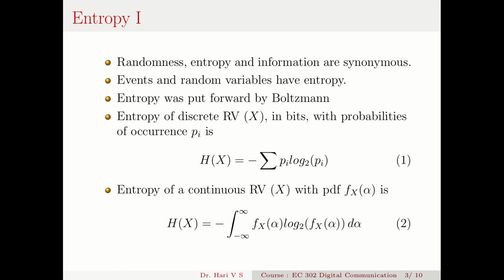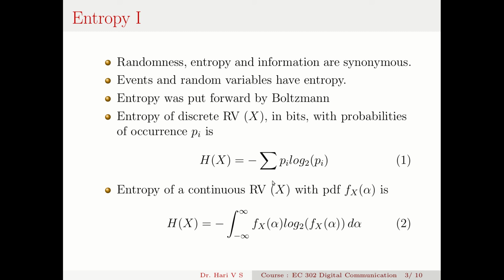So one switch has an information of 1 bit, and two switches have an information of 2 bits. That information is usually I, that is log 1 by p_i or minus log p_i. This is sigma p_i into information I. So basically this entropy is nothing but the expected value of the self-information. So for the time being you understand it this way: minus sigma p_i log p_i.